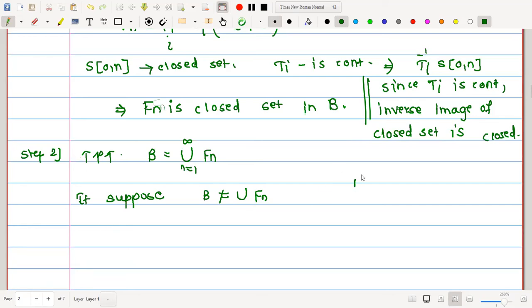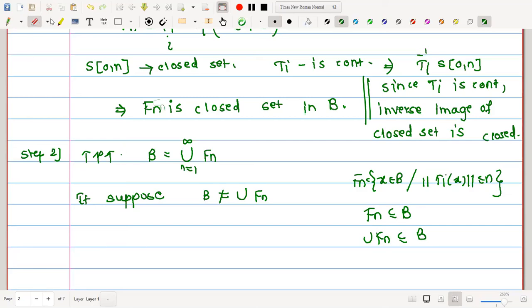What we have selected Fn to be is the collection of such vectors x in B on the condition that norm of Ti x is less than or equal to n. This means Fn is no doubt contained in B. Now, what about the union of Fn? The union of Fn will also be contained in B. The reverse is not possible; that is, B will not be contained in the union of Fn.